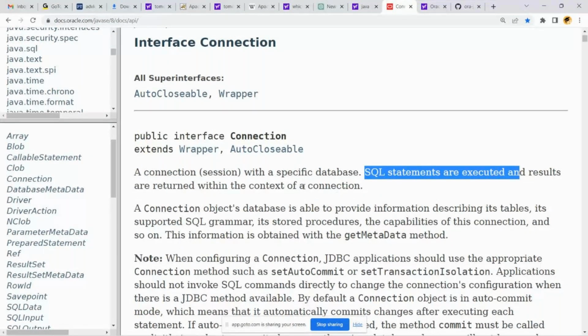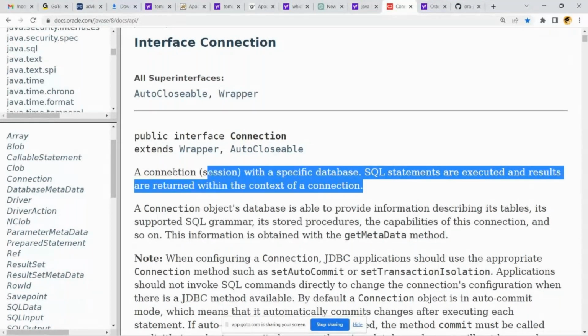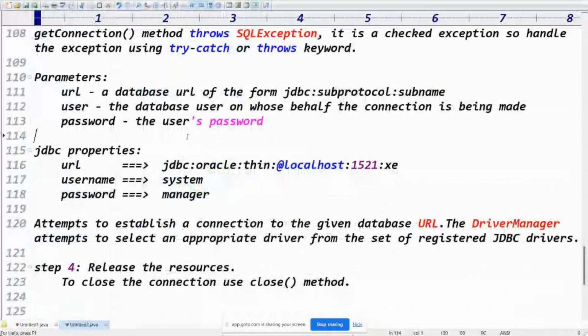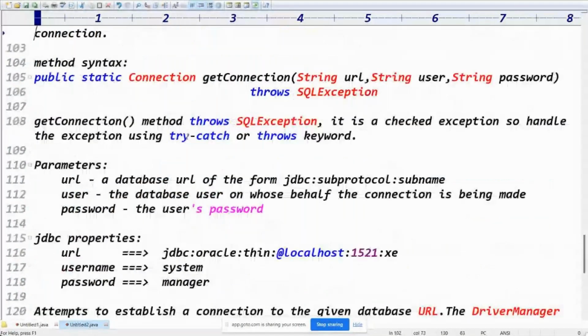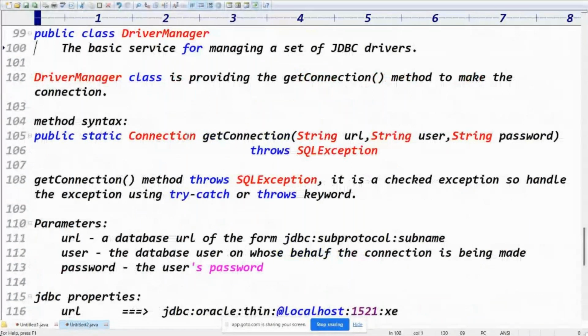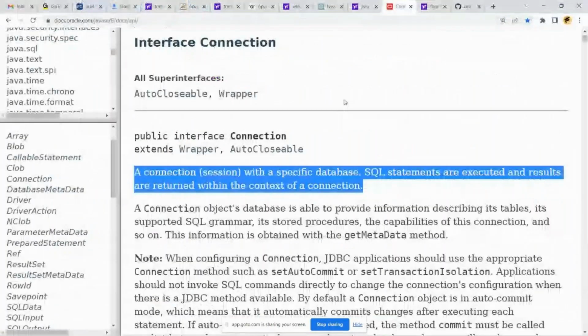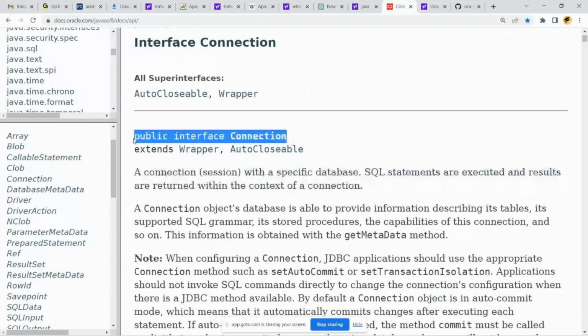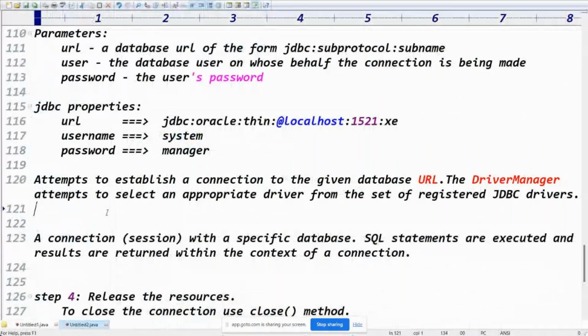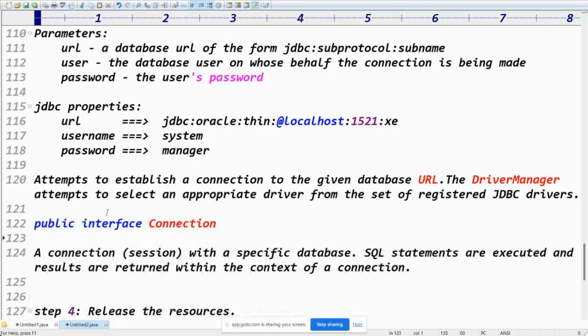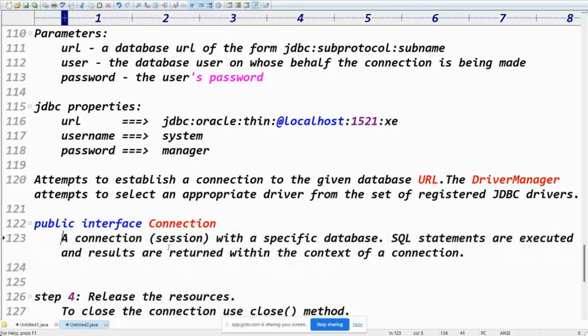We got the DriverManager class, and what it returns is a Connection object, right? This is public interface Connection. A connection is a session with a specific database.